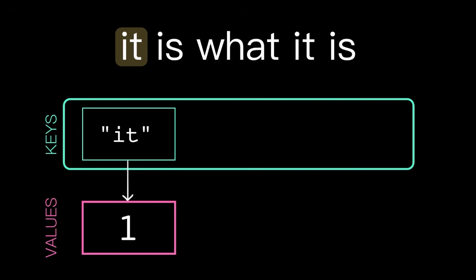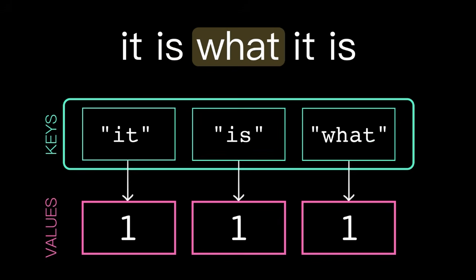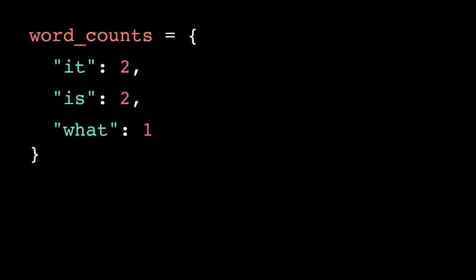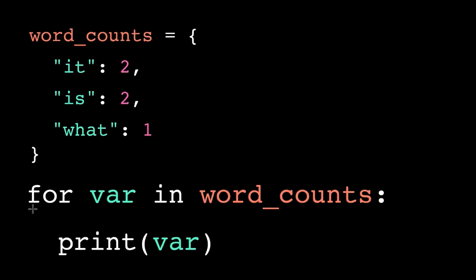How do we iterate over the items in a dictionary? There's no indices like in lists, so we can't use for i in range. But we can use a for each loop. We have the keyword for, the loop variable name, the keyword in, and then the dictionary name, followed as always by a colon.